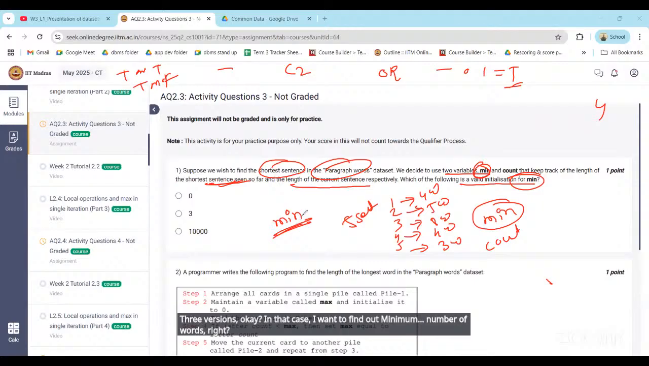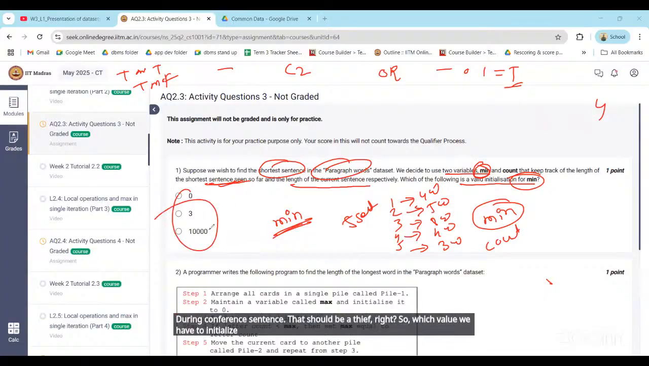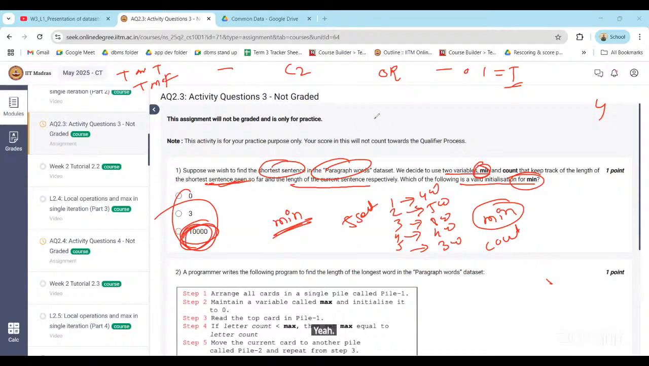Sir, I am just asking about the length of the shortest sentence, that should be 3, right? So which value do we have to initialize? 0, 3, or 10,000? 10,000, sir. Yeah, maximum only, right?